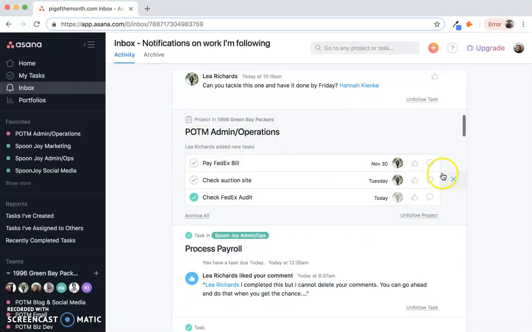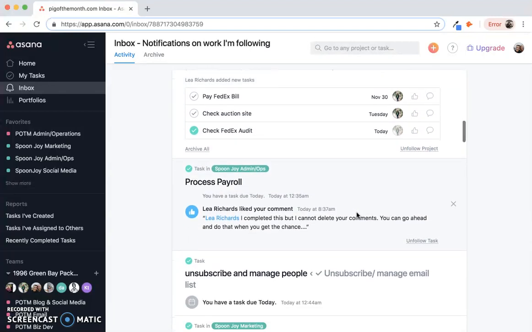This is another example of a type of notification you may get. I am following the Pick of the Month admin/operations board, and someone, Leah, completed a task on it. So because I'm following the board, I get these notifications. Again, it's not something I need to do something about right now, but it's important that I see what's happening and acknowledge what's going on within the project.